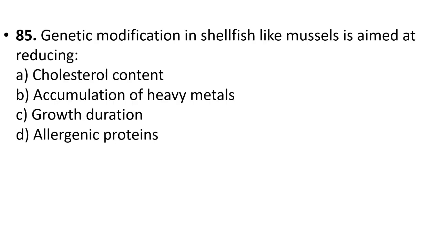86. Genetic modification in shellfish like mussels is aimed at reducing cholesterol content, accumulation of heavy metals, growth duration, allergenic proteins. Your answer is option B, accumulation of heavy metals.